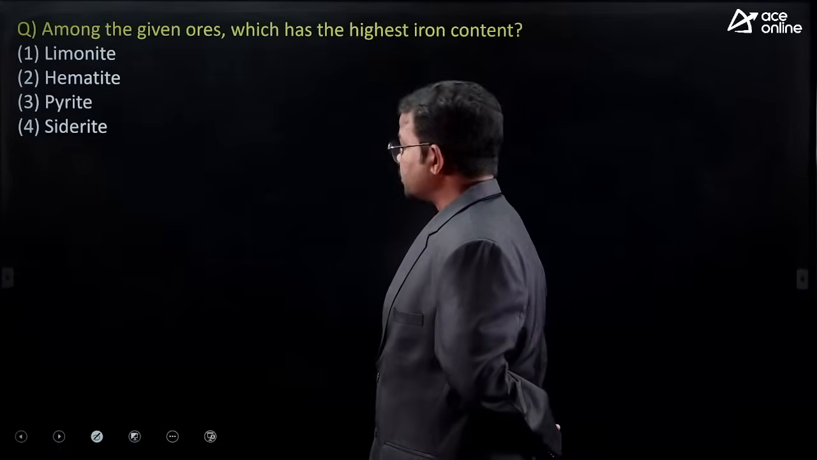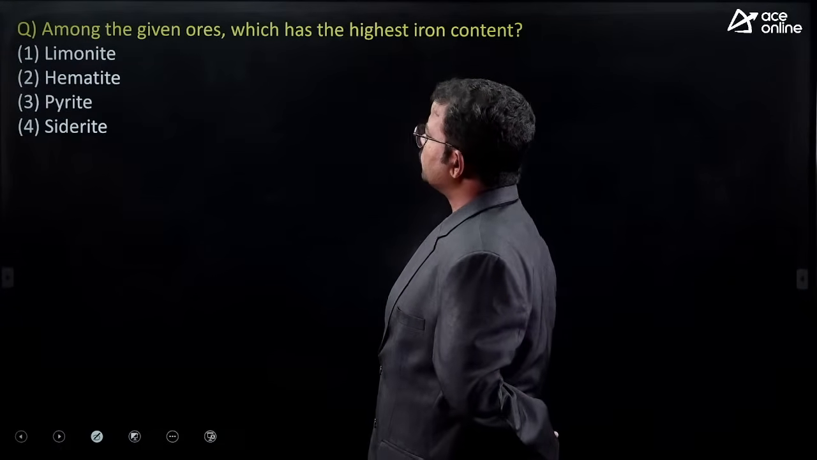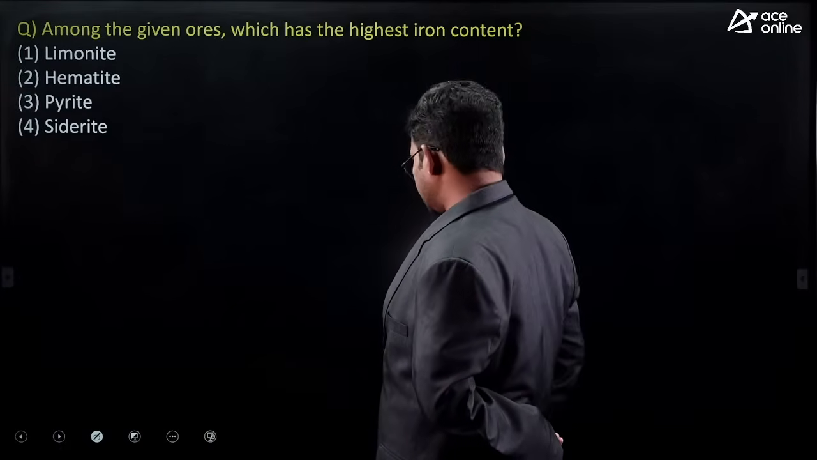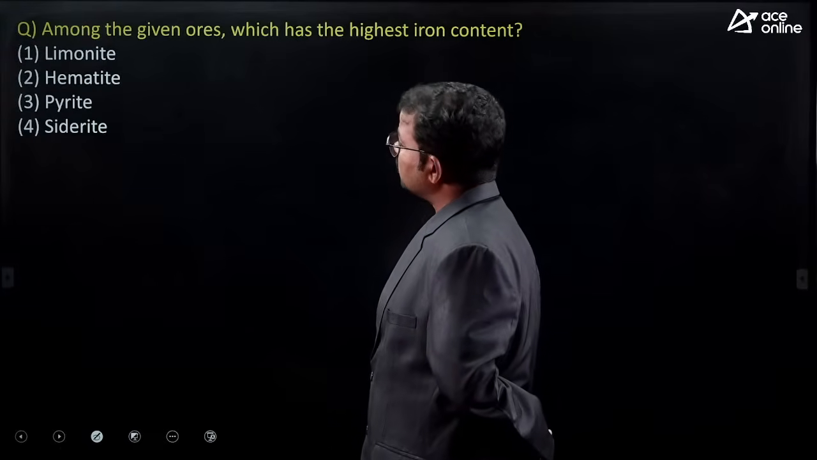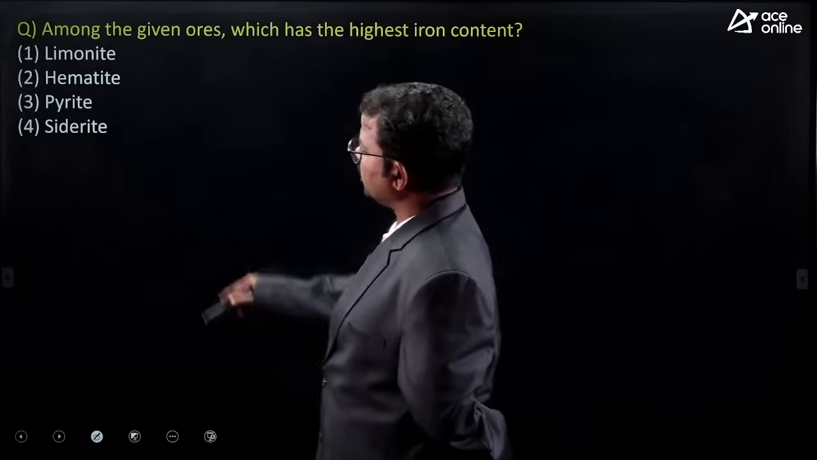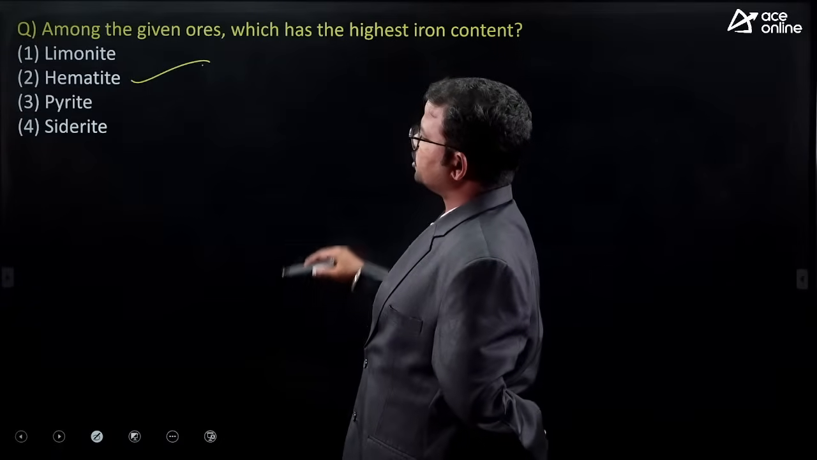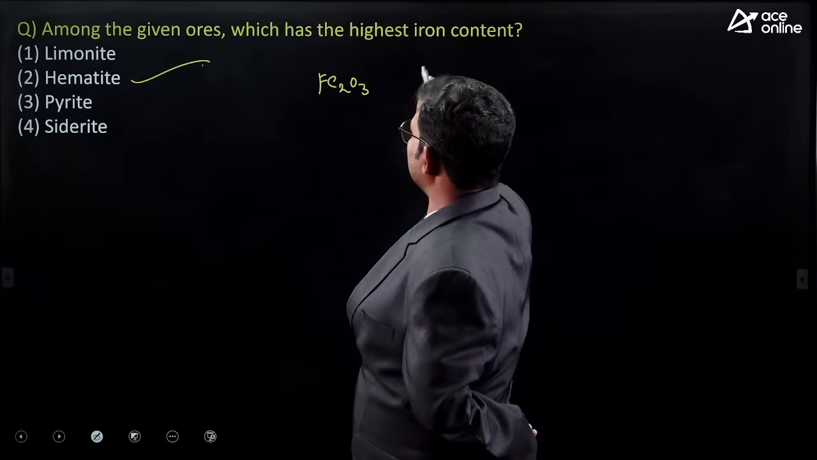Yes, isotopes, correct one. Of course, you're right. What about this one? Among the given, which has the highest iron content? Option 2, right? Very good. Hematite, very good. If you consider hematite, the formula is Fe2O3.